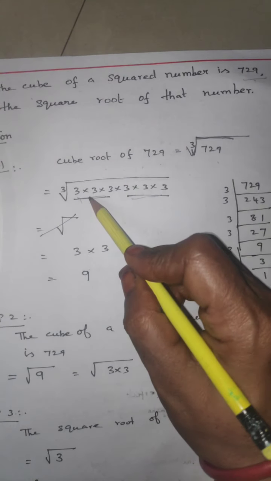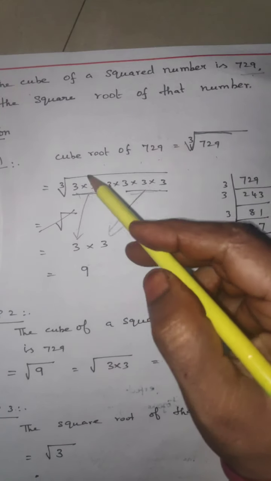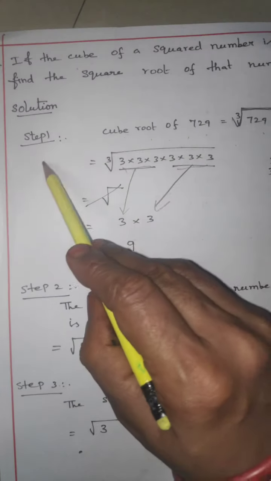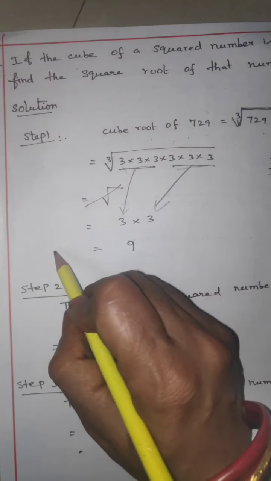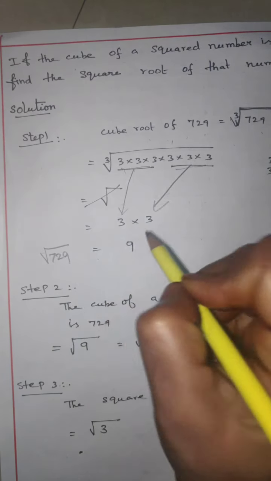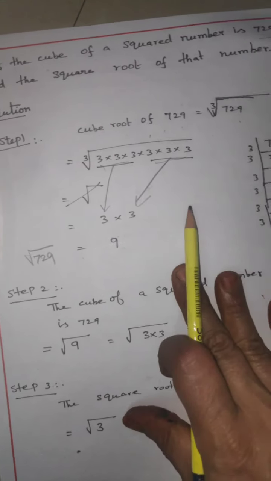See there, 3 from 1 3 you write here. This 3 from you write in 1 3. Right after, should not put in the cube root symbol. 3 3s are 9. Now cube root of 729 is equal to 9. Next step, this number 9 from write in the square root.